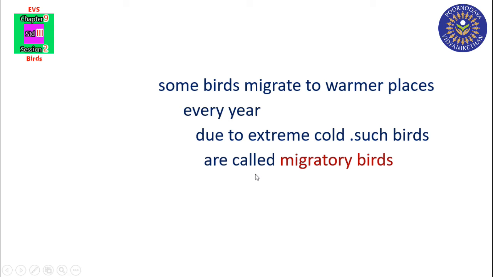Such birds are called migratory birds. Some birds migrate to warmer places every year due to extreme cold. Warmer place means hot places. They will migrate to warmer places every year due to extreme cold. Such birds are called migratory birds.